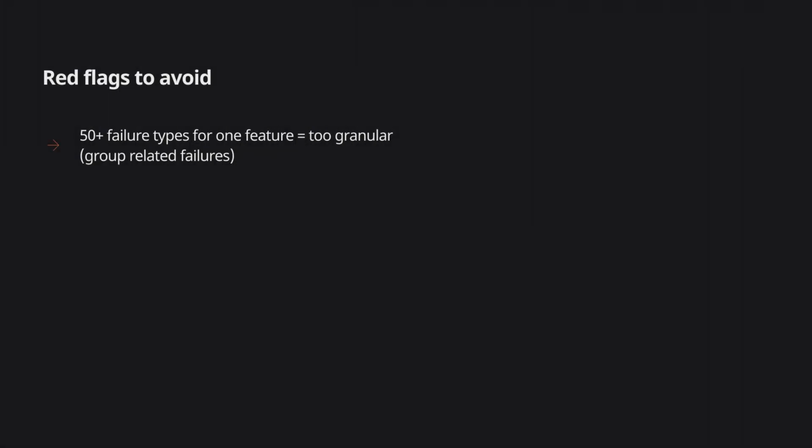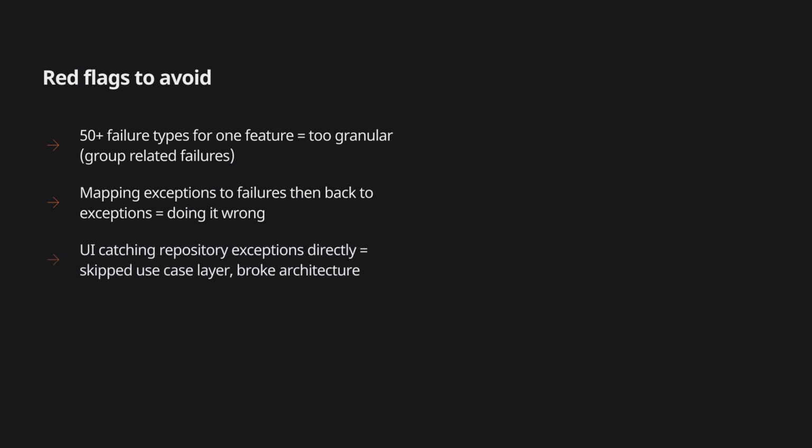There are some red flags you should look out for. If you have 50 plus different failure types for a single feature, you're being too granular. Group related failures. Article not found in cache, article not found in database, article not found in API should just be article not found. If you're mapping exceptions to failures, but then immediately converting them back to exceptions, you're doing it wrong. Failures should flow through your domain as data, not as throwables. If your UI layer is catching and handling exceptions directly from repositories, you've skipped the use case layer and broken the architecture. Always go through the mapping layers.